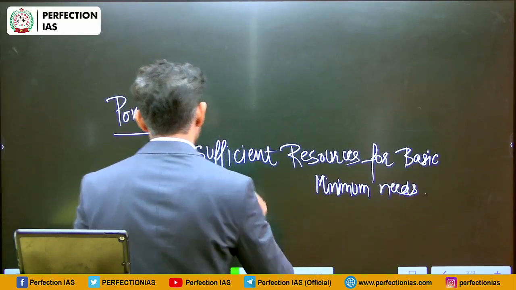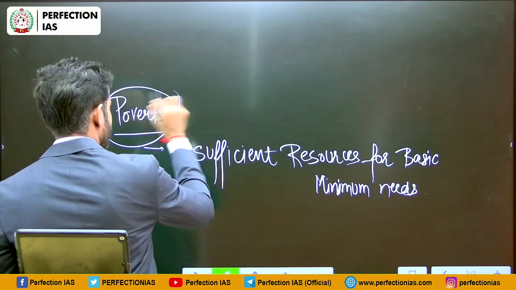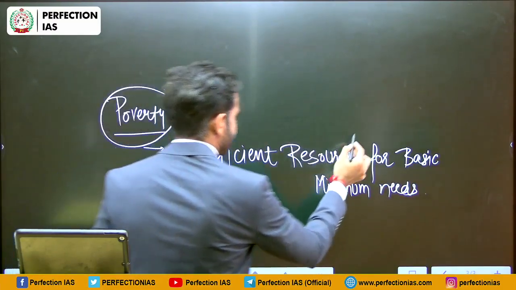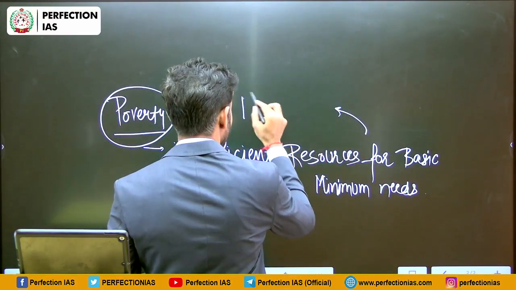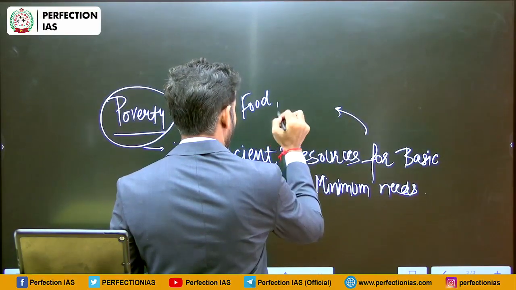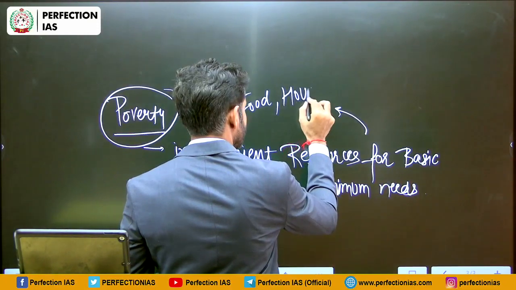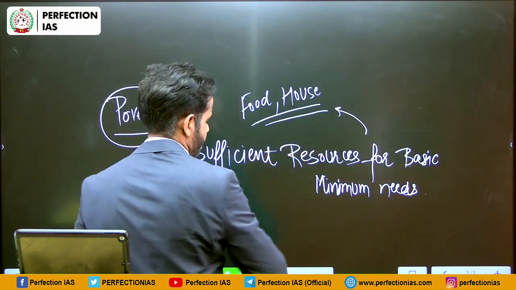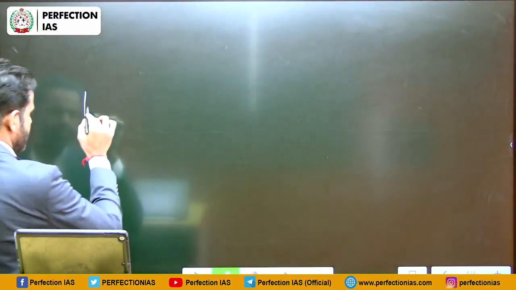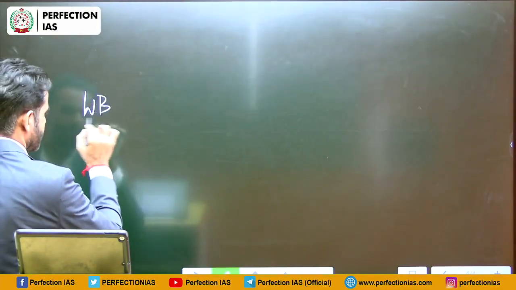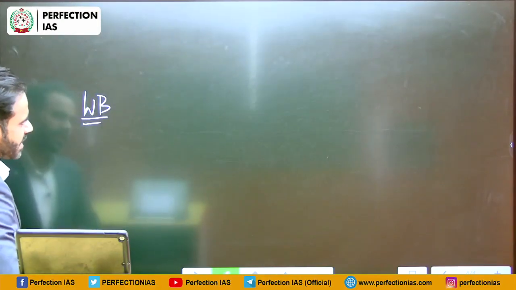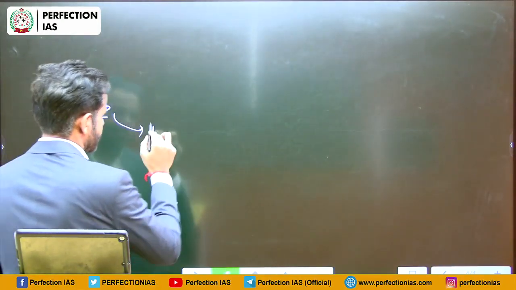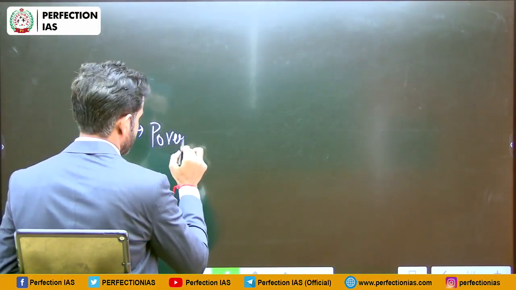Now, in simplest terms, for example, basic needs like food, house. So, as per World Bank, the poverty line was recently updated.